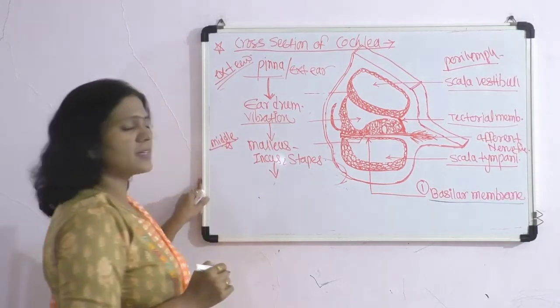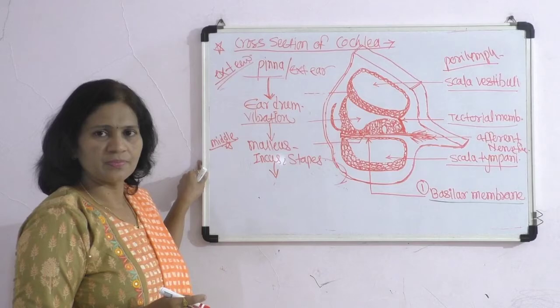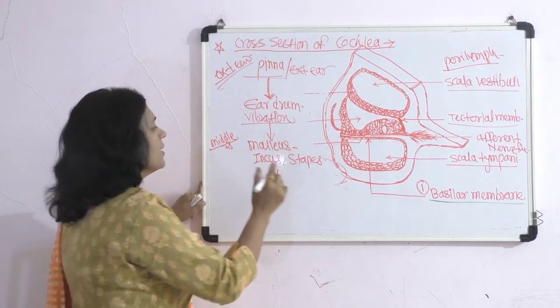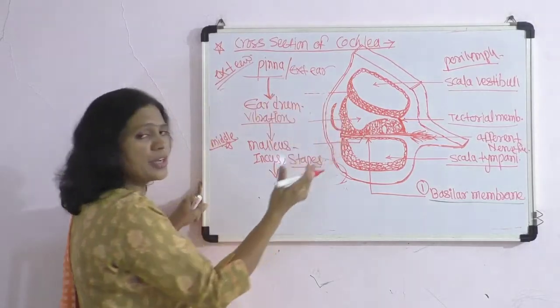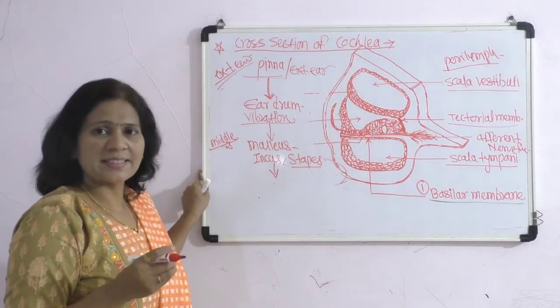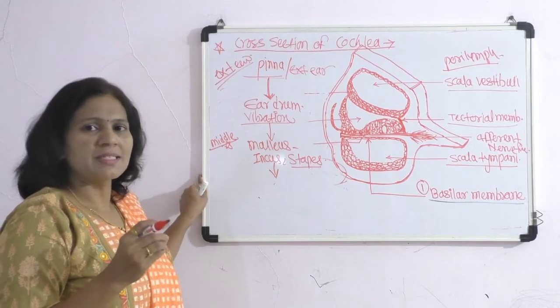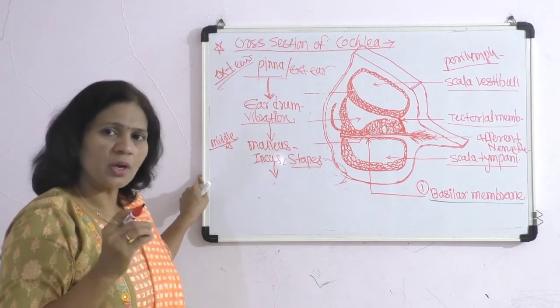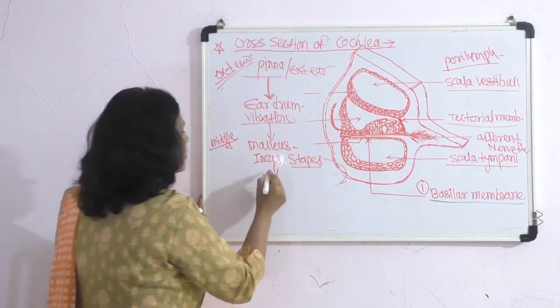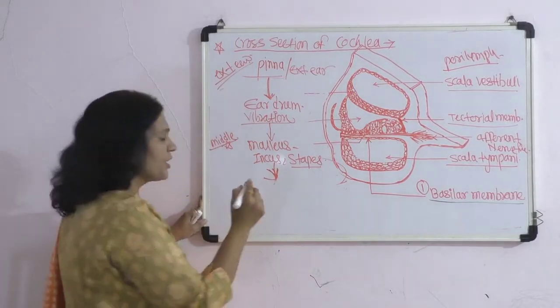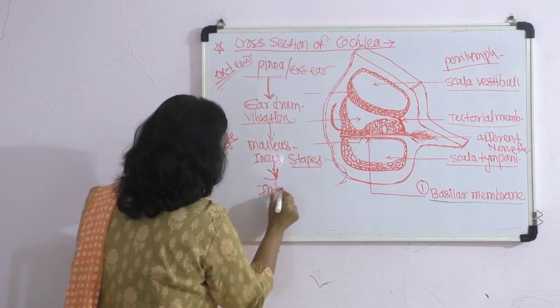As we have discussed in the structure of the ear, the stapes communicates with the internal ear through the oval window, which is present at the base of the cochlea. So now these vibrations reach the internal ear.